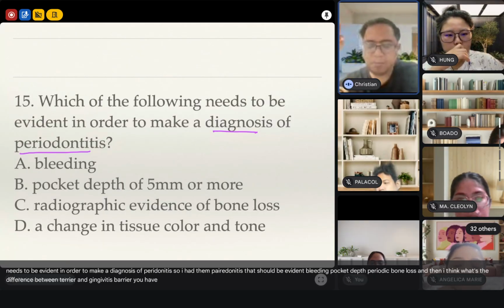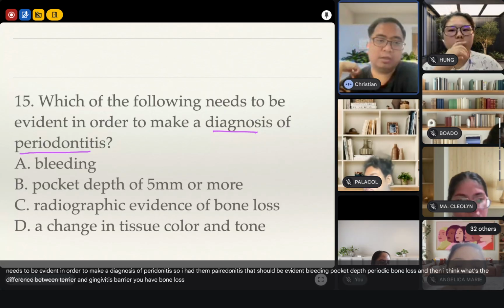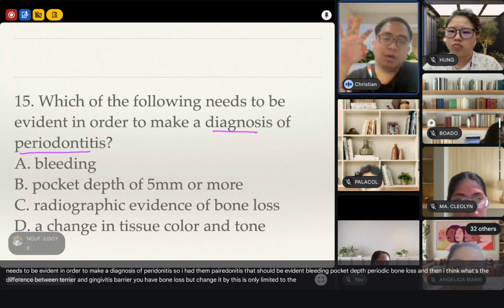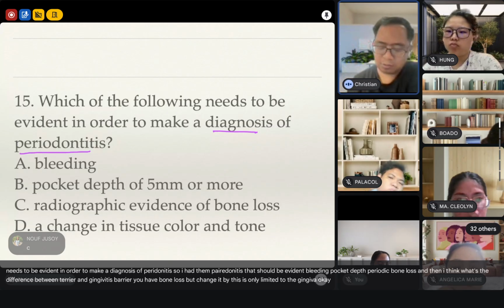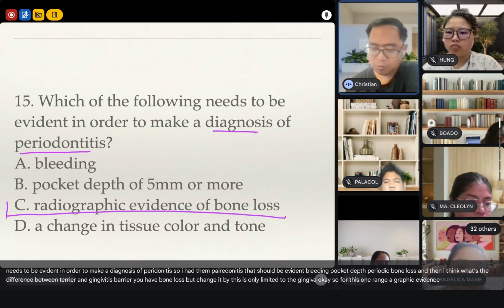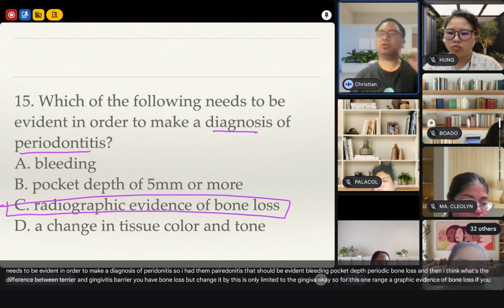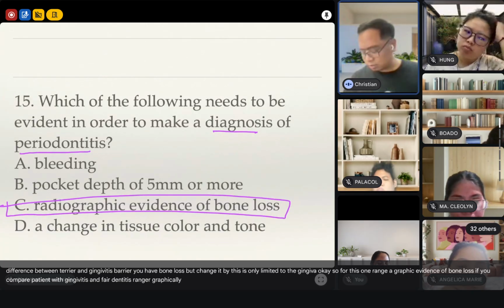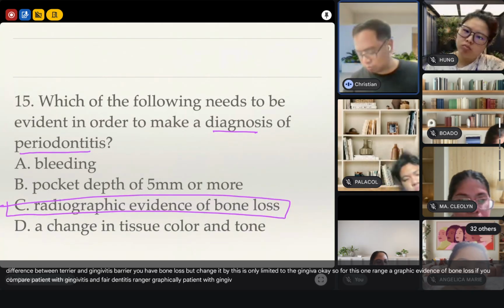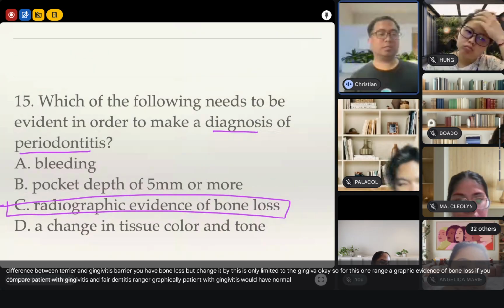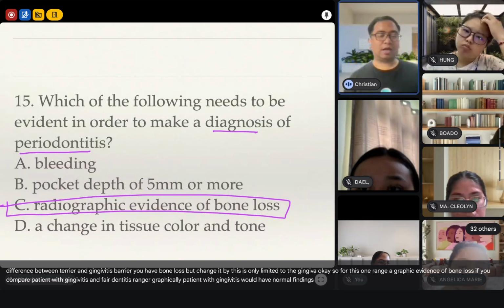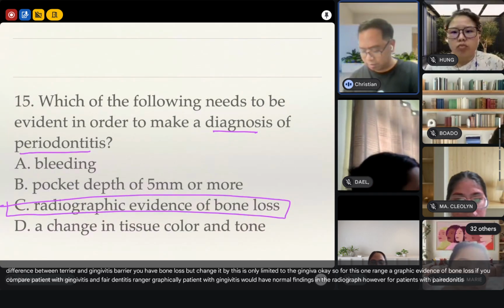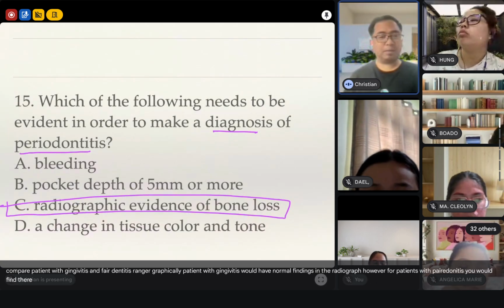In perio, you have bone loss. Gingivitis is only limited to the gingiva. So for this one, radiographic evidence of bone loss. If you compare a patient with gingivitis and periodontitis radiographically, a patient with gingivitis would have normal findings in the radiograph. However, for patients with periodontitis, you would find bone loss happening.